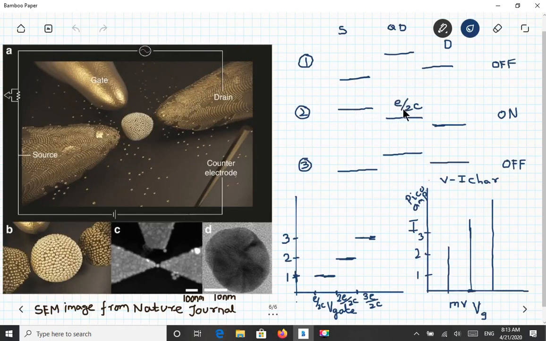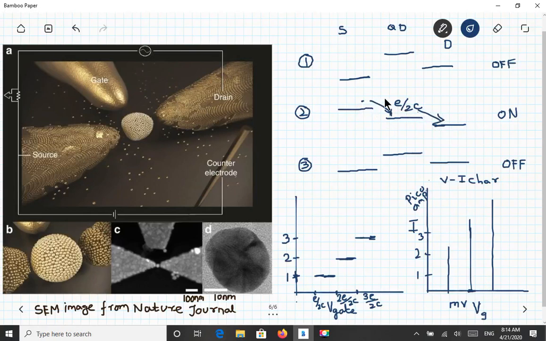while applying a gate voltage of E by 2C, this quantum dot potential will get lowered, so that the electron from this side will start to tunnel towards this side, and from this quantum dot to this drain. So this is the flow of electron in the on state.